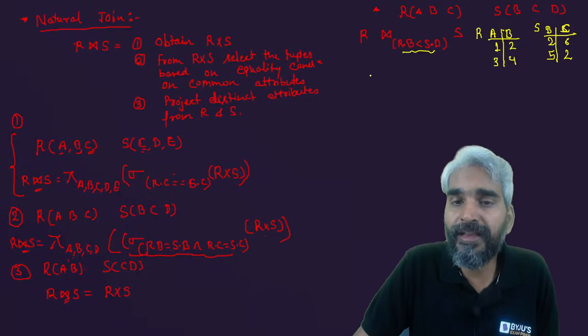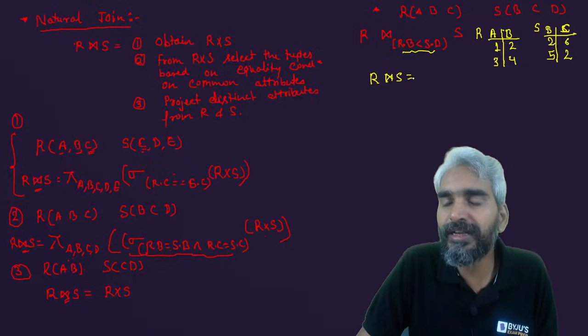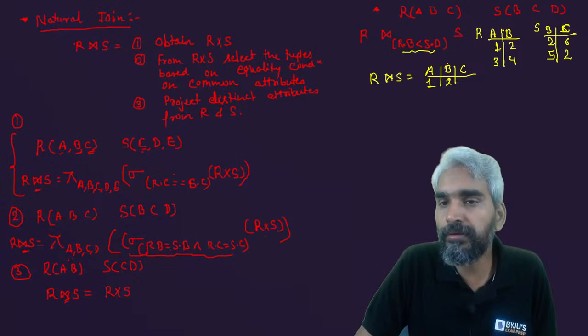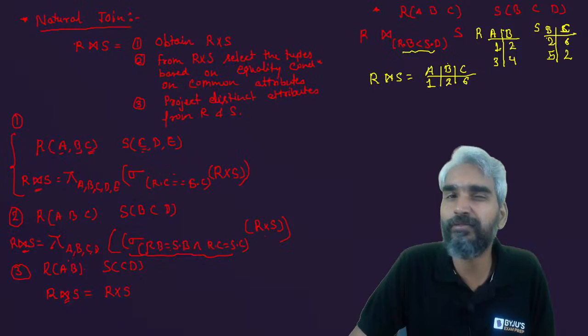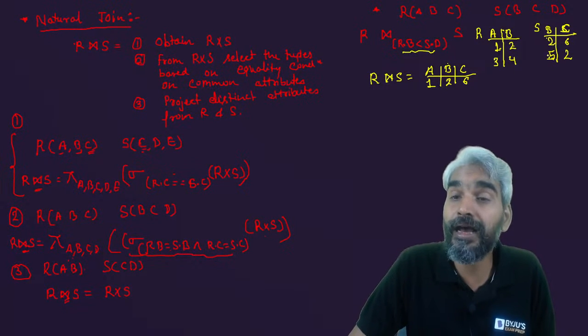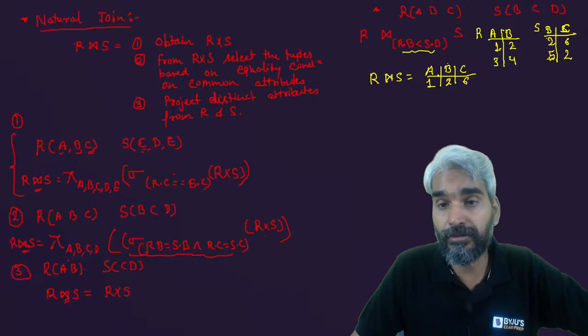So what will be R natural join S? 1, 2, equality condition will match with this, so R natural join S will have A, B, C. In this you will have tuple 1, 2, and this 2 will be equal, therefore 2, 6 will match, but this 4 is not equal to any B in S, therefore it will not match with any tuple of S. Similarly, this 5 is not equal to any B in R, therefore this tuple of S will not match with any tuple of R. So this is your natural join.